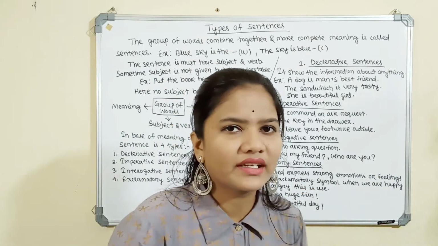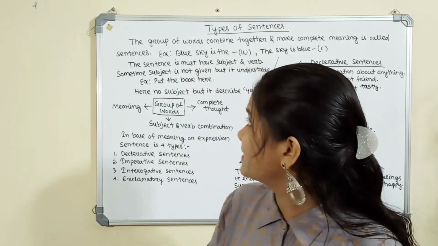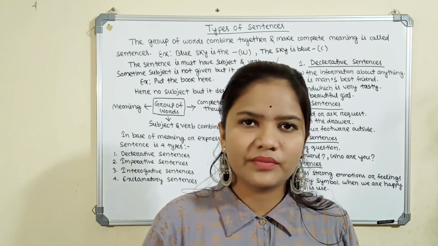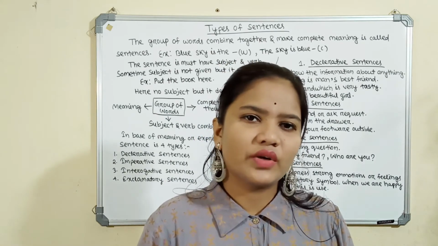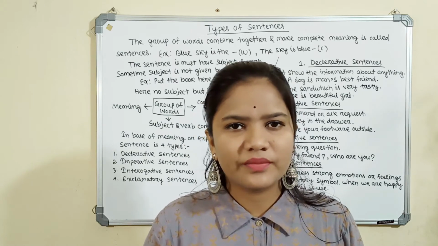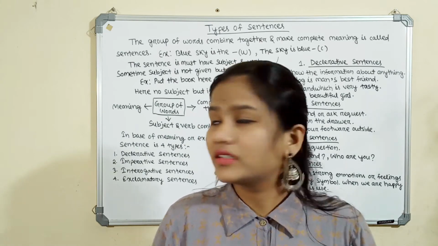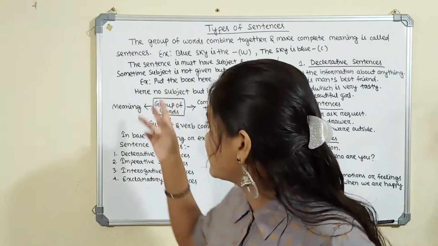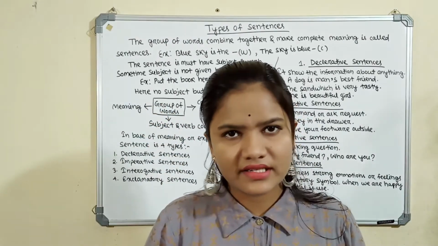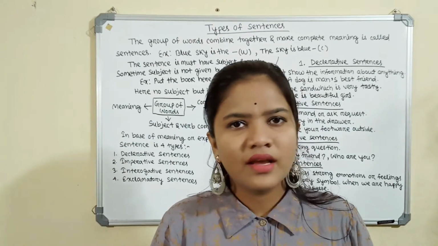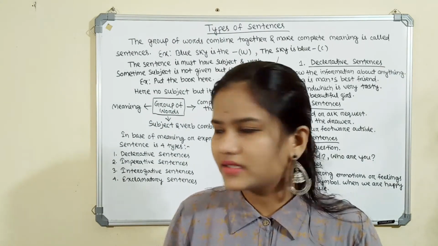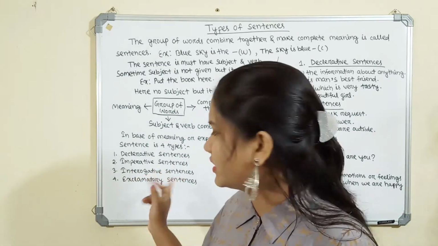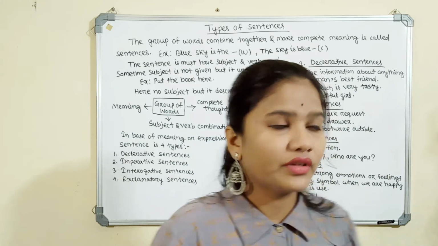Let's quickly recap what we have already learned. First, we learned what is a sentence: a group of words combined together that gives some meaning is called a sentence, and it has a subject-verb arrangement and a complete thought and meaning. If these three things are there, that is called a sentence. We discussed four different types of sentences: first one is declarative, second one is imperative, third one is interrogative and fourth one is exclamatory.